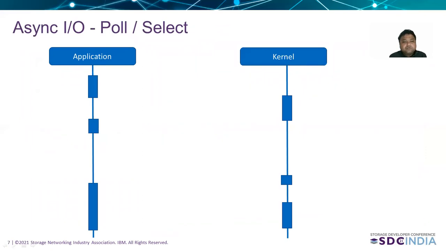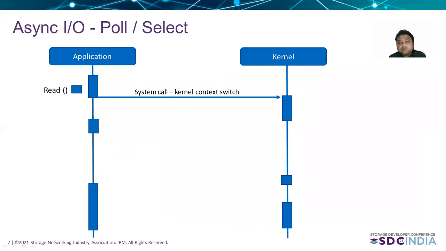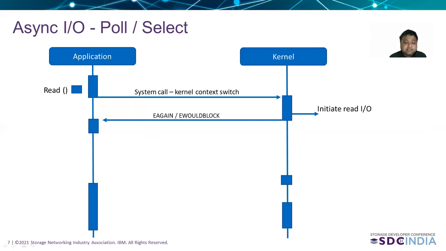Suppose you want to use poll select to do asynchronous IO. The application first sends a system call, doing a kernel context switch, asking to read a certain block in the storage device. The kernel initiates the IO. And if the kernel decides that it cannot really satisfy the IO request at this time, it returns with EAGAIN, or EWOULDBLOCK.